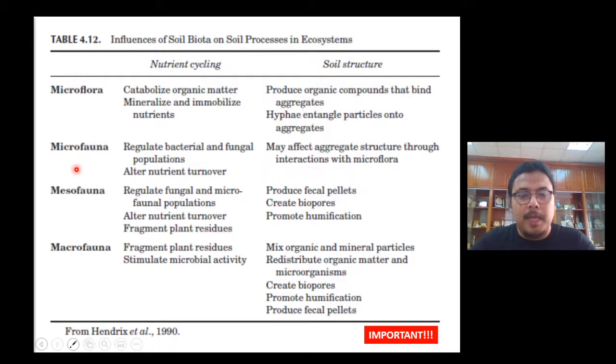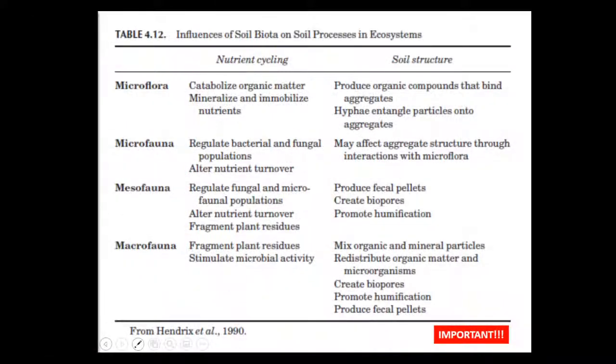Some of the bacteria are put in the microfauna group, because the habit of the bacteria is like an animal. Okay, so you can pause these slides and read it, and try to understand the influence of soil biota on the soil processes in the soil ecosystem.